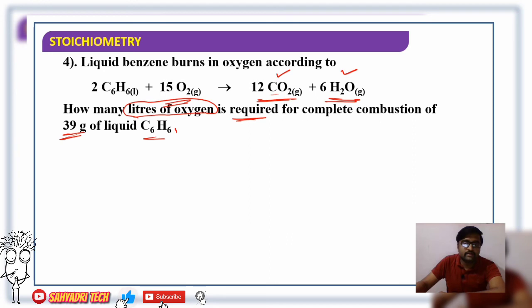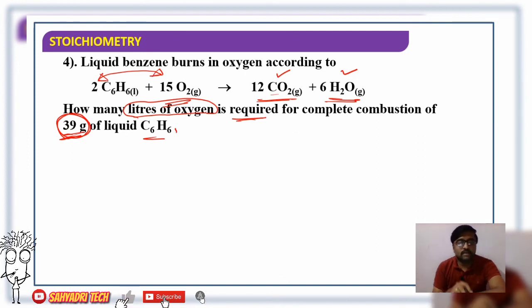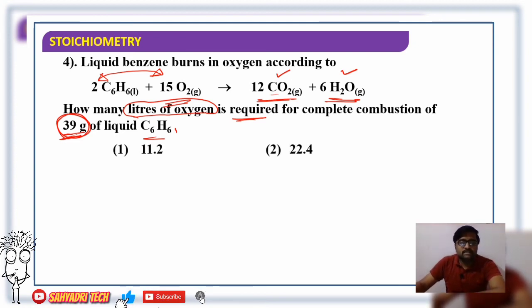We have to find out for the combustion of 39 gram of benzene, which means we have to relate the number of moles of benzene with the number of moles of oxygen from the balanced chemical equation. The options are 11.2, 22.4, 42, and 84.